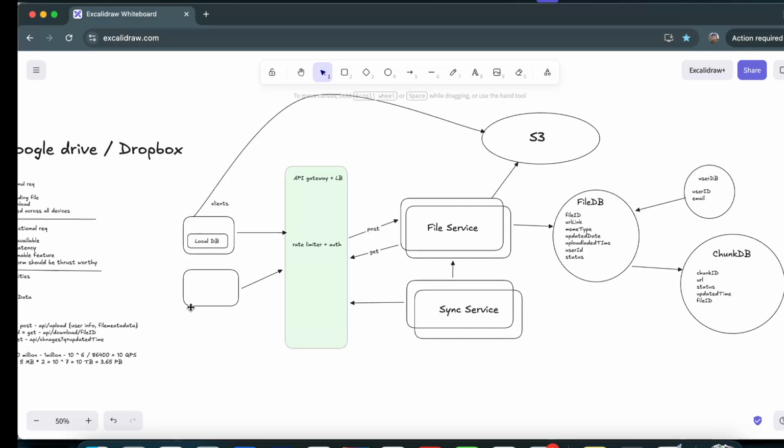But for a system like this, where we are completely fine if within 10 or 20 seconds the data gets modified across all devices, I don't think we have to rely on WebSockets. With WebSocket, within a fraction of a second any modification gets reflected across all devices, but that is not the goal here. We will have a refresh button, so at any point in time, if the client wants the really latest changes, he can hit the refresh button and fetch all the latest changes at that particular point. So that feature is also available.